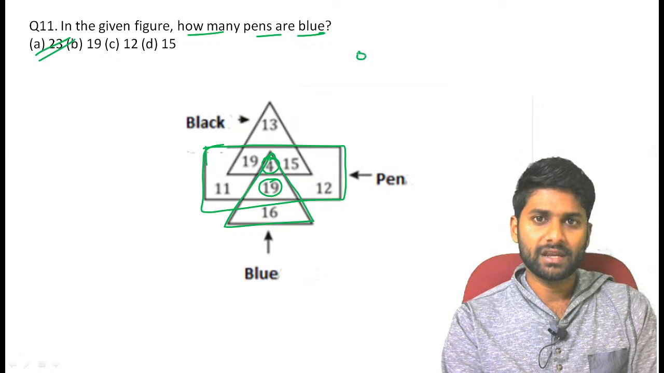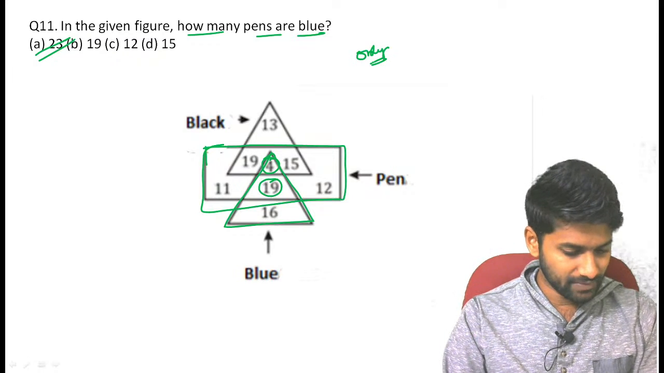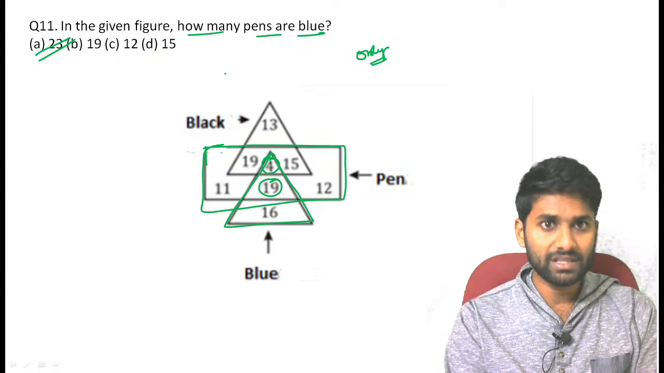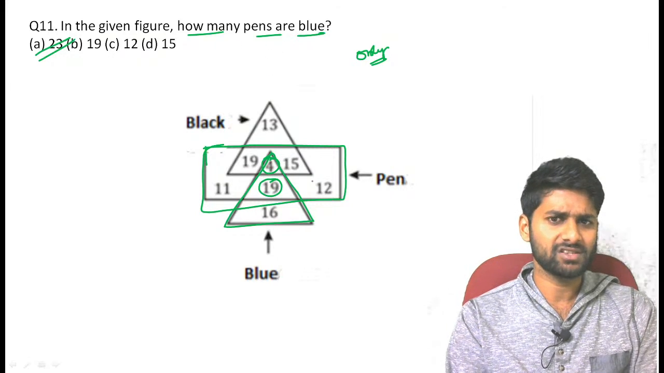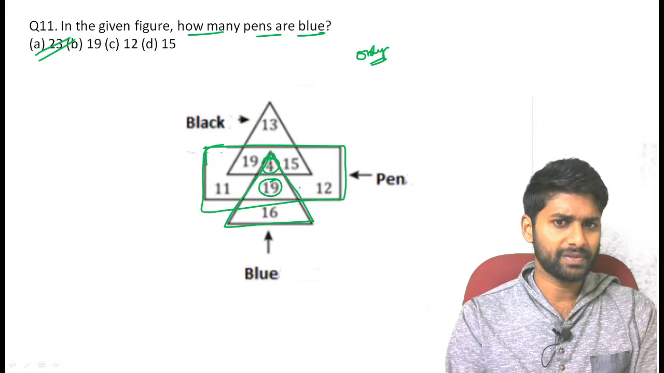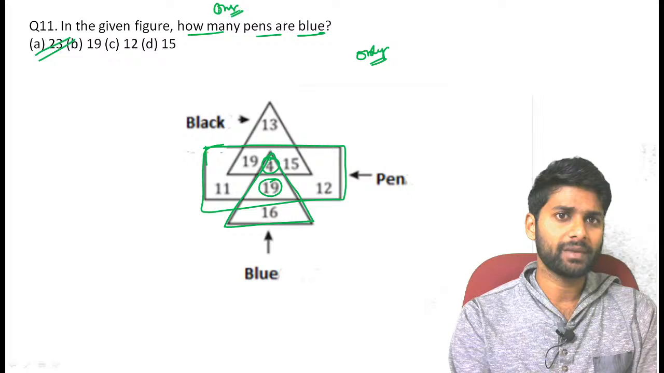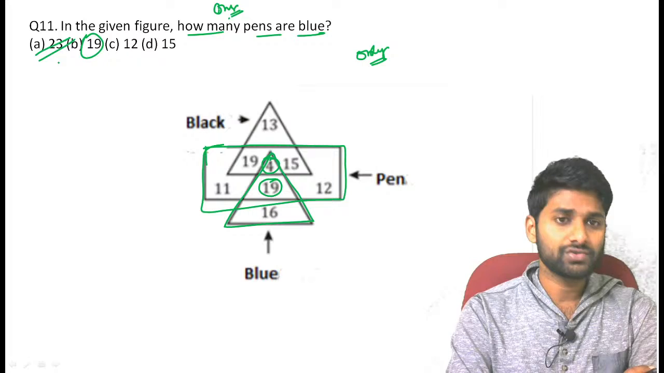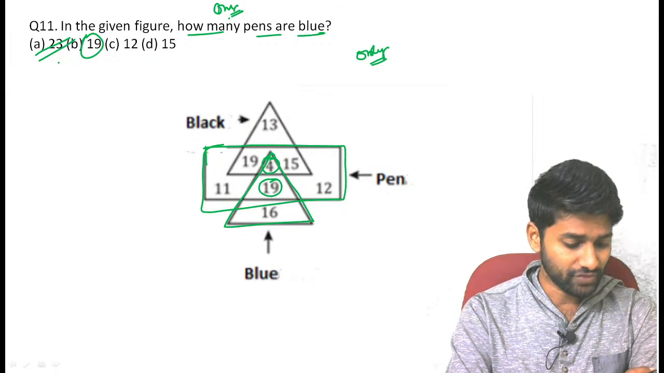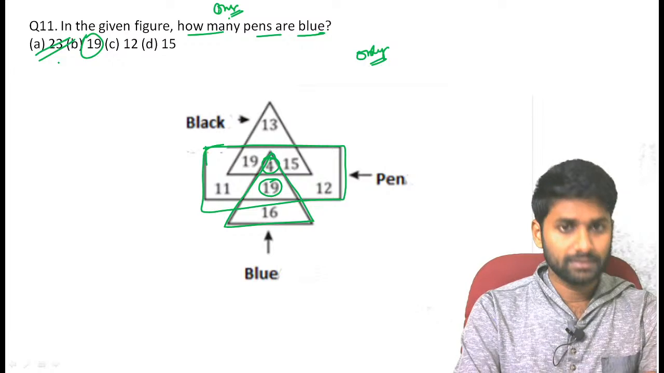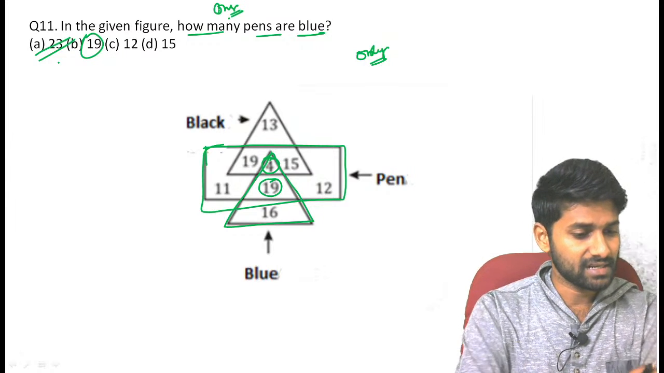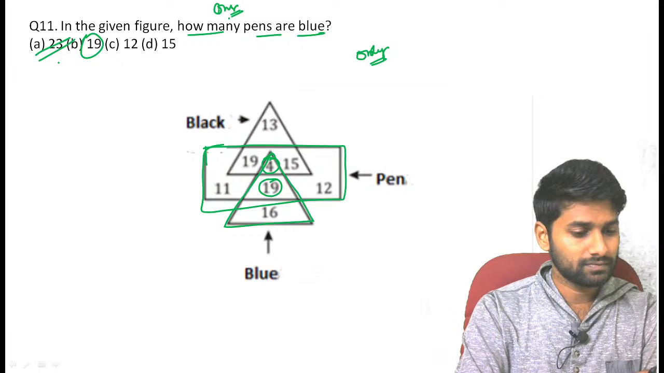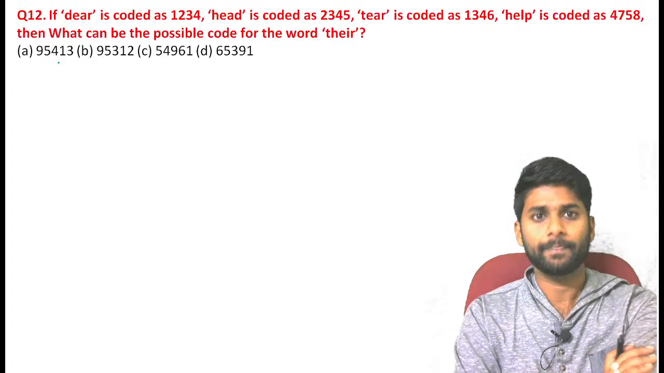The statement does not mention a specific term like 'only'. What they mention is how many pens are blue, which means definitely these pens are represented blue, and 19 also is represented blue, and 4 is represented black. They did not mention the 'only' case. If they mention the only case, then you can choose option 19. Otherwise, you can choose option 23. So option 23 is the correct answer. Don't choose 19. Check it out, it's not 19, it's 23.